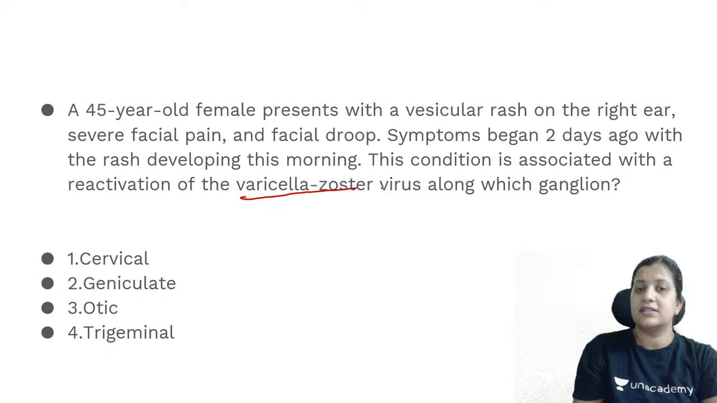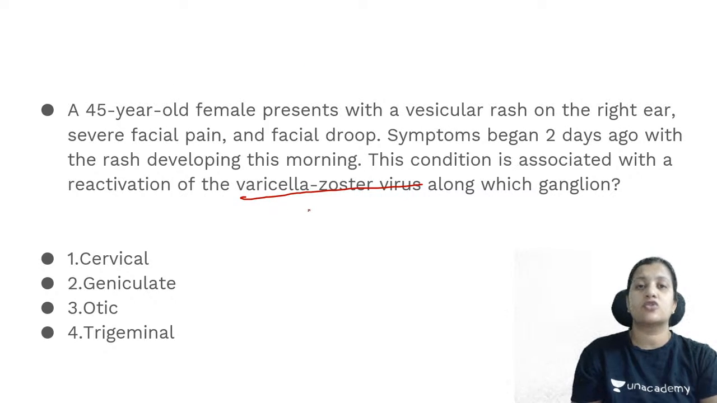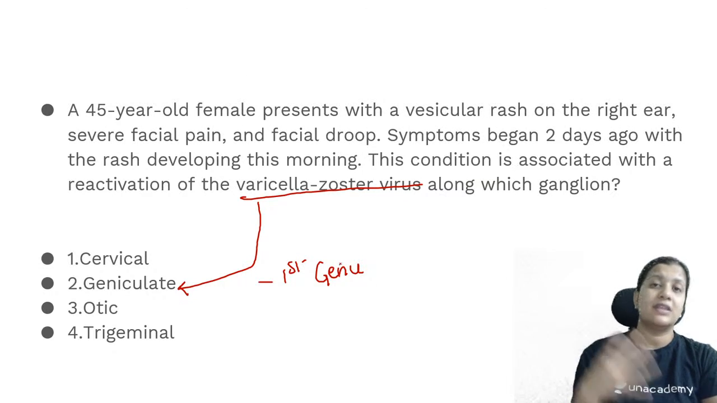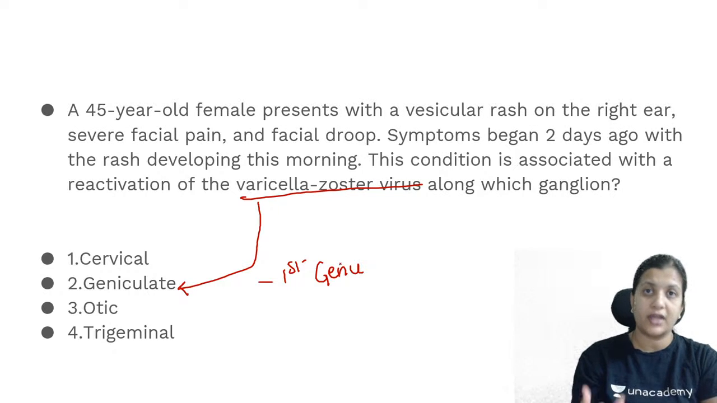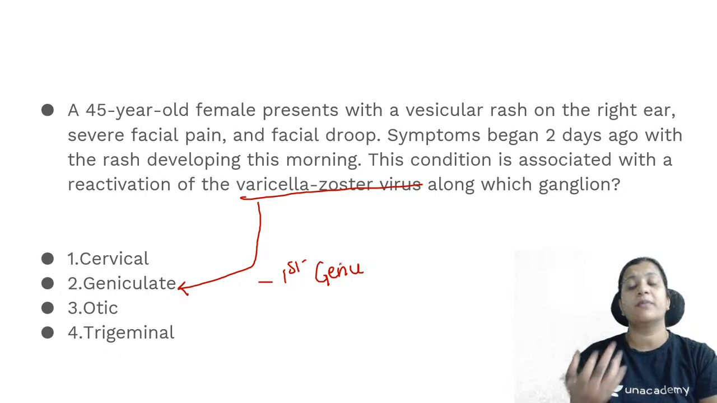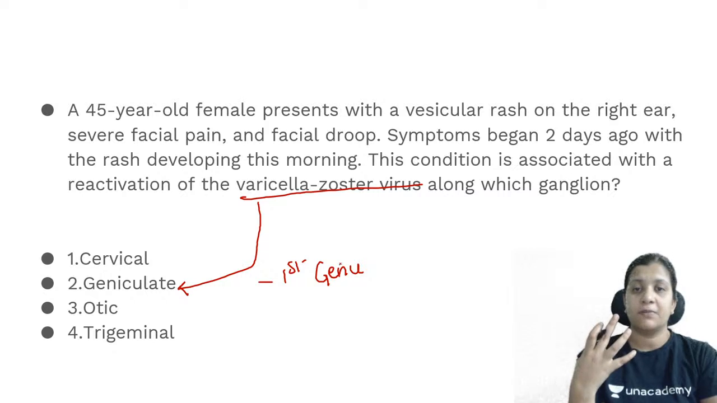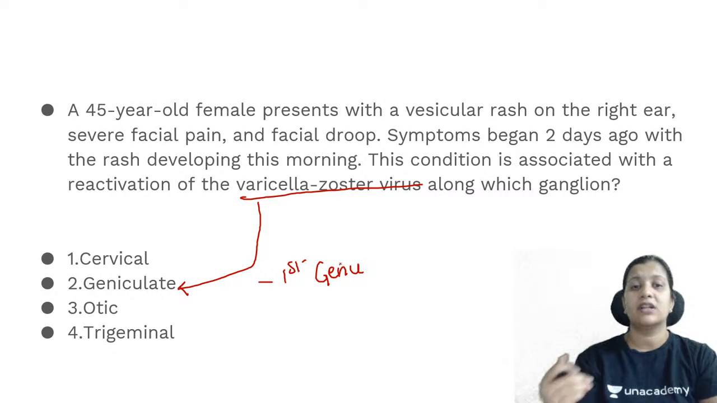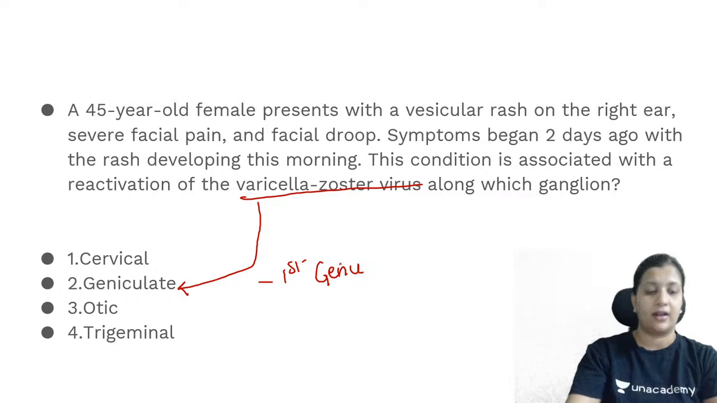So Ramsay Hunt syndrome, varicella, is caused by varicella zoster virus or herpes zoster virus. This remains latent in the geniculate ganglion, which is nothing but the first genu of the facial nerve. Whenever the patient's immunity drops down or whenever there is an immunosuppression, there is reactivation of the virus, and when there is a reactivation of the virus, it will begin with vesicular rash, facial pain, facial palsy, 8th nerve involvement resulting in sensorineural hearing loss. So the ganglion which is associated with herpes zoster oticus or varicella zoster virus is your geniculate ganglion.